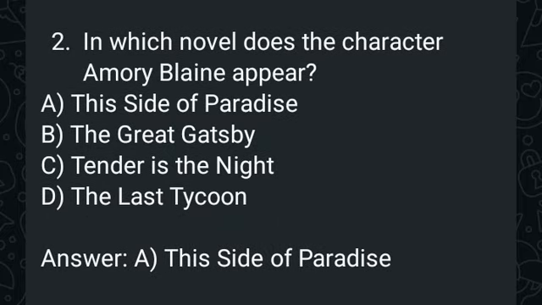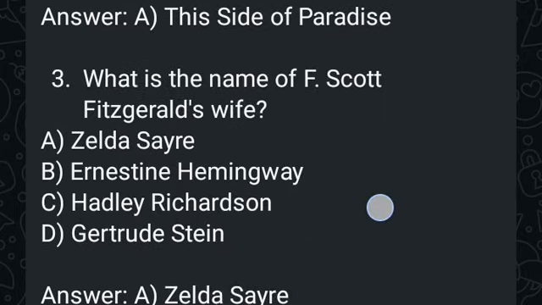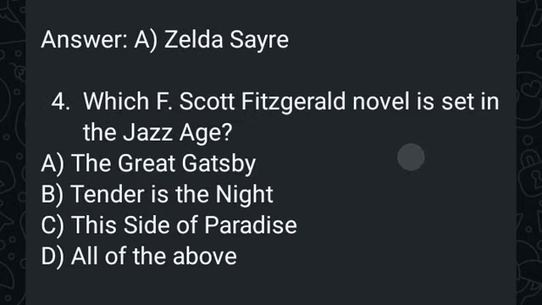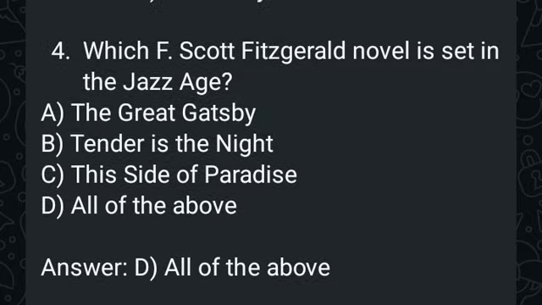Second question, in which novel does the character Emory Blaine appear? Like I mentioned, it happens in This Side of Paradise. What is the name of F. Scott Fitzgerald's wife? It's Zelda. Which F. Scott Fitzgerald novel is set in the Jazz Age?